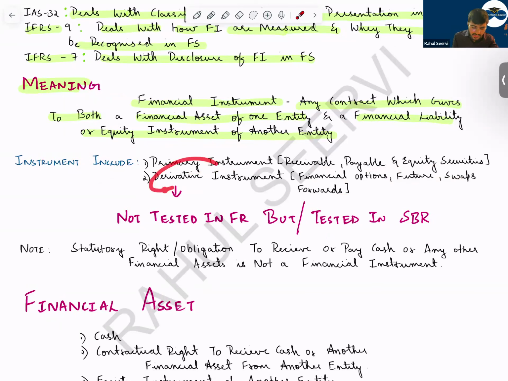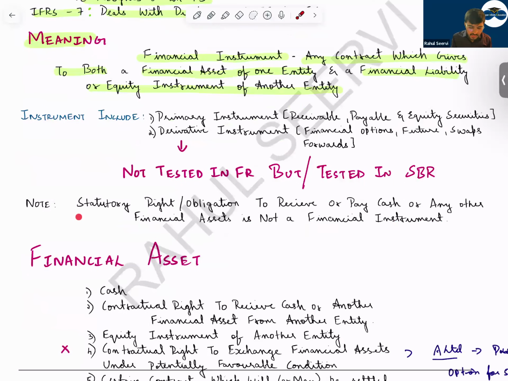Now this I mentioned, it is not tested for FR, but it's very important for SBR. If it's your very bad day, we say that hedging can come, but it's very easy. Follow these steps, follow some simple points, write that down, you will get the marks. Then statutory right or obligation will never create what? A financial asset. If you have a tax payable, a tax receivable or a tax refund, in that case it will not be a financial instrument.